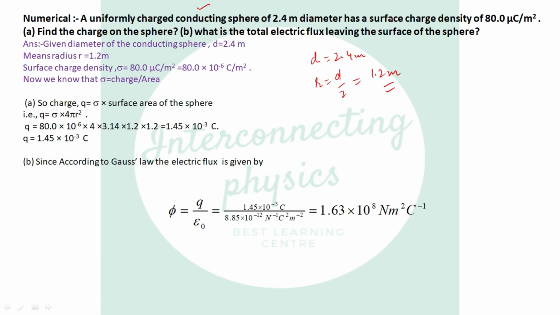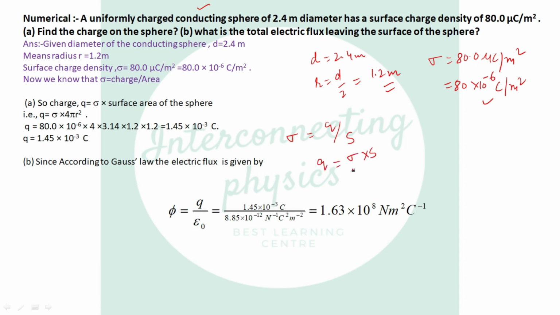Okay, and what is the surface charge density? That is sigma, which is 80.0 microcoulomb per meter square. So 80 into 10 raised to power minus 6 coulomb. Okay, 1 microcoulomb is 10 raised to power minus 6 coulomb. So find the charge on the sphere. Okay, very easy, because sigma is q divided by s. So what will be q? It is sigma into s.